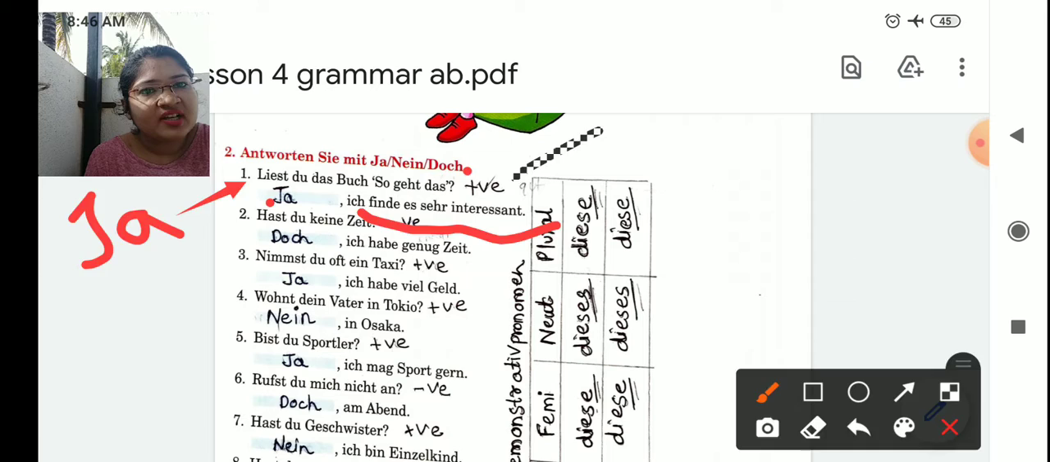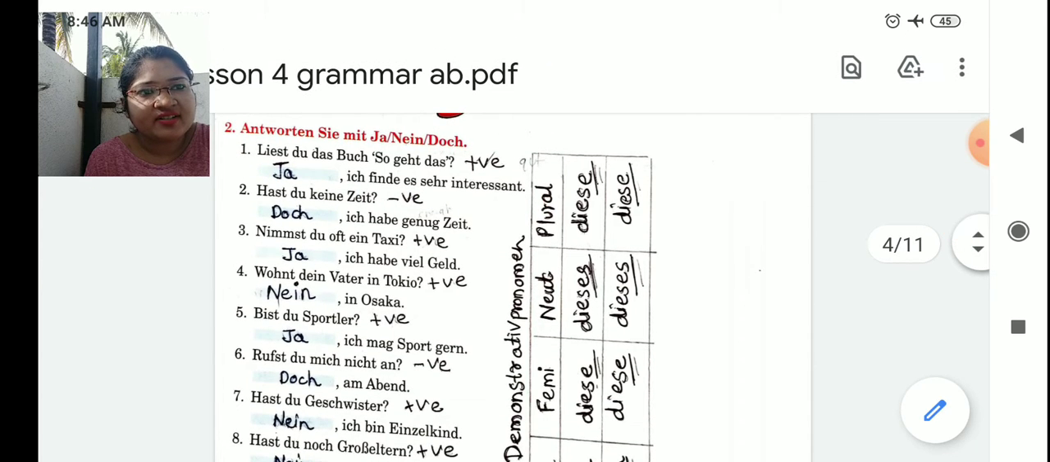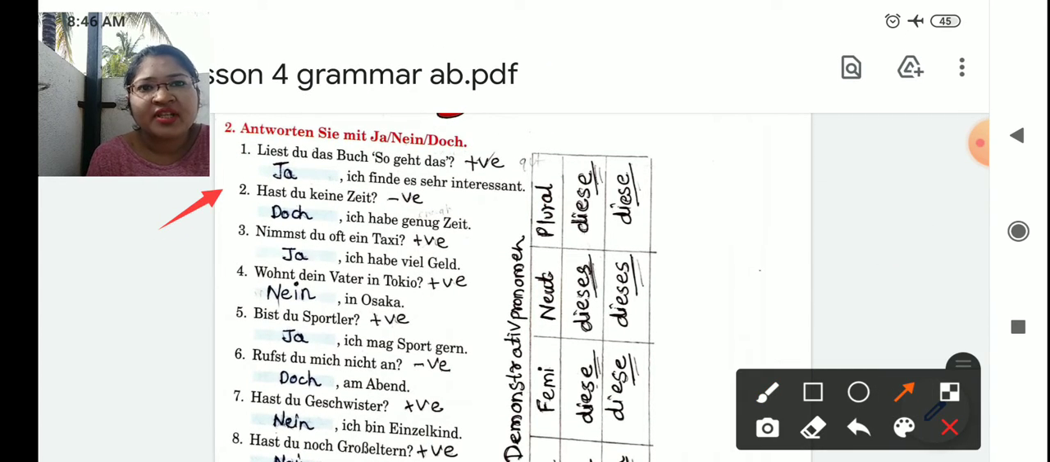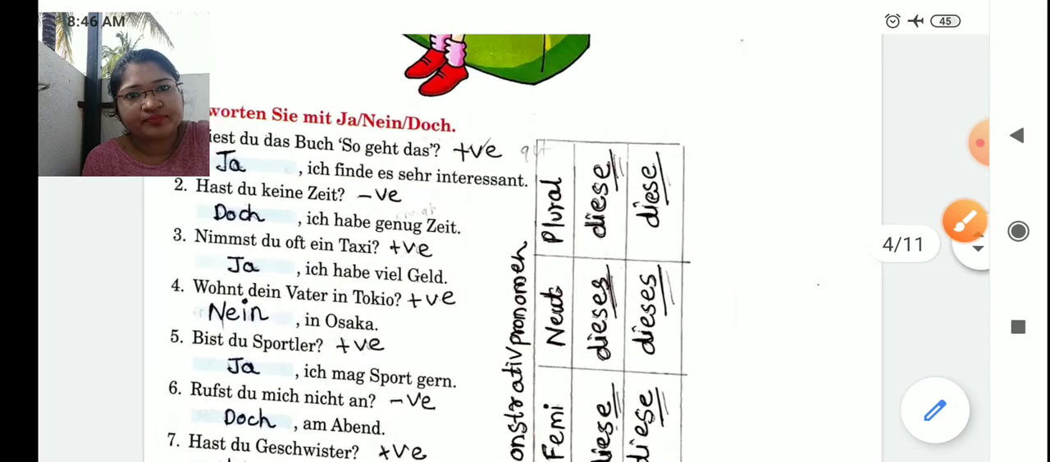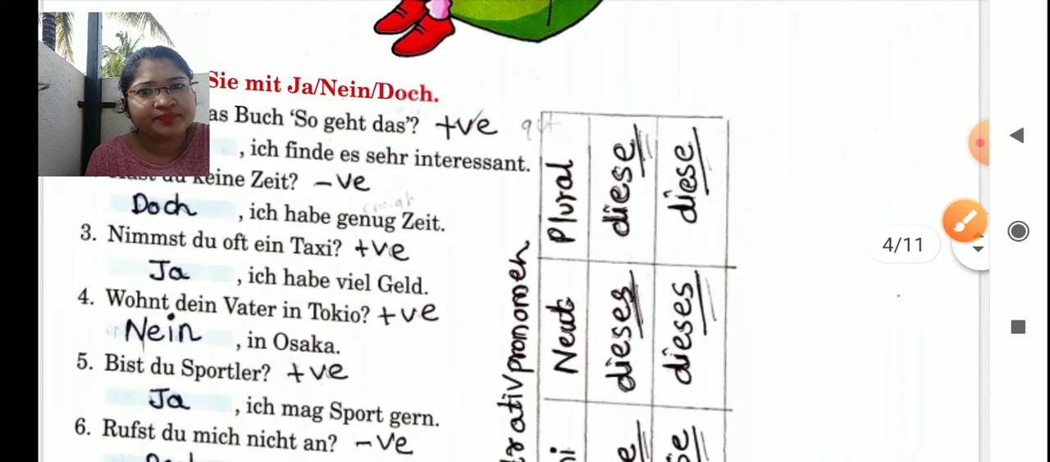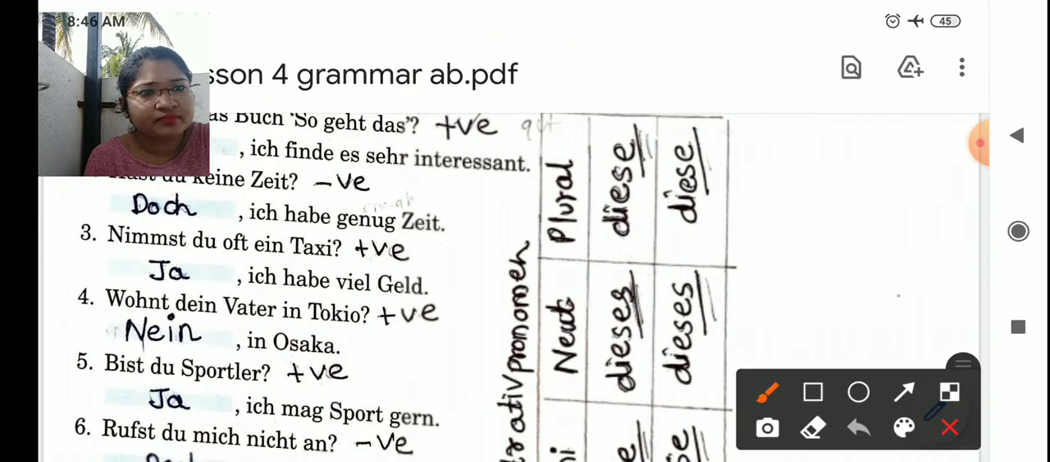Okay. Now let's read the second one. "Hast du keine Zeit?" Negative question hai. You will say "Doch, ich habe genug Zeit." Genug means sufficient. Nummer 3. "Nimmst du oft ein Taxi?" Often you take a taxi? "Ja, ich habe viel Geld." So I'm having lots of money. So yes, I often take a taxi.